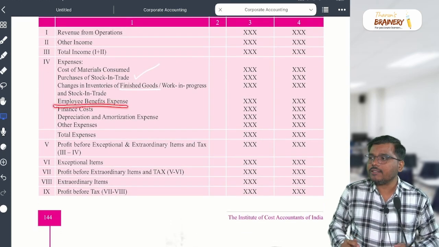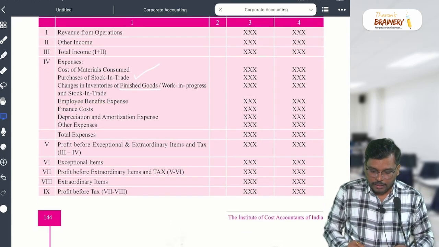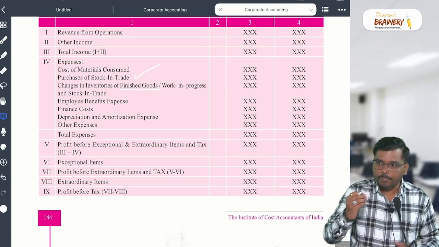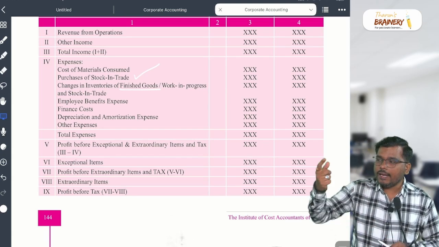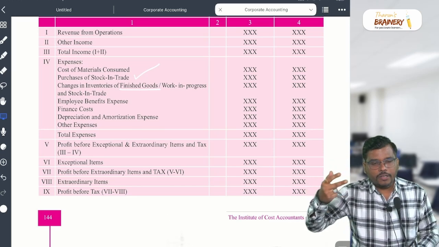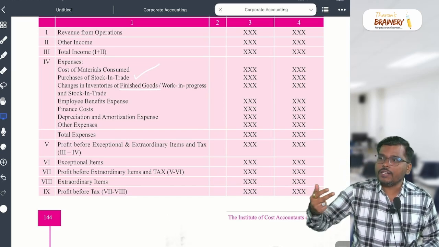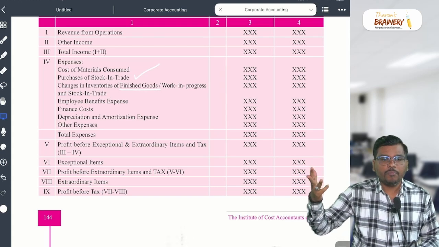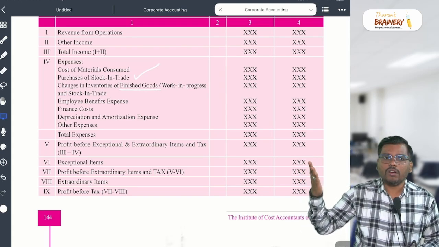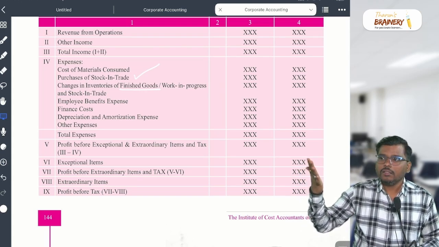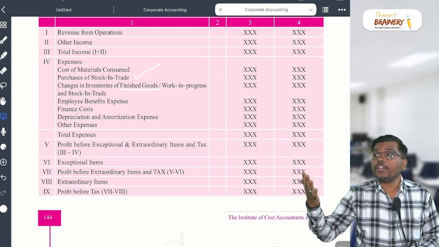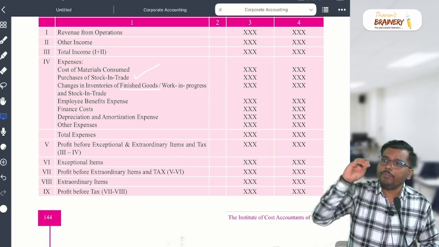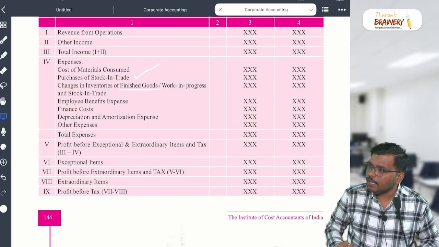Employee benefit expenses means what? What will come in employee benefit expenses? Salaries, employee contribution to provident fund, wages, bonus, and expenses to employees like refreshment expense. Anything given to the employee will come under employee benefit expenses. Are you able to understand?